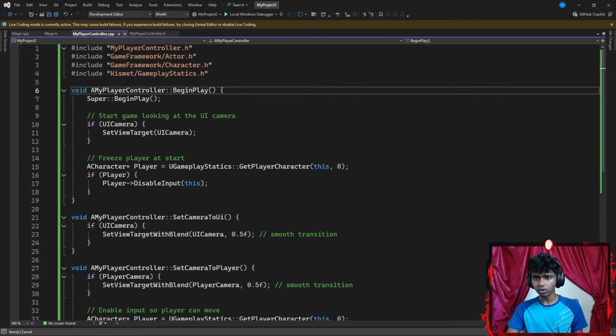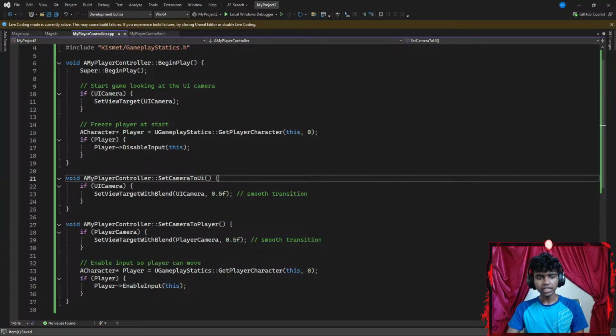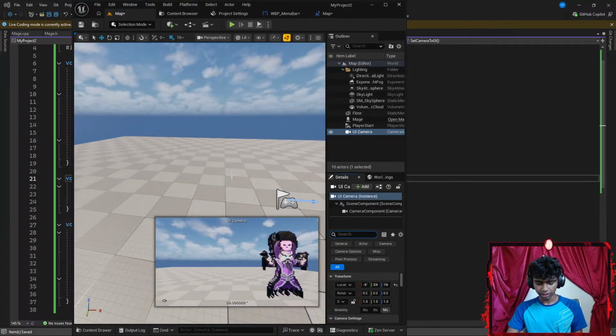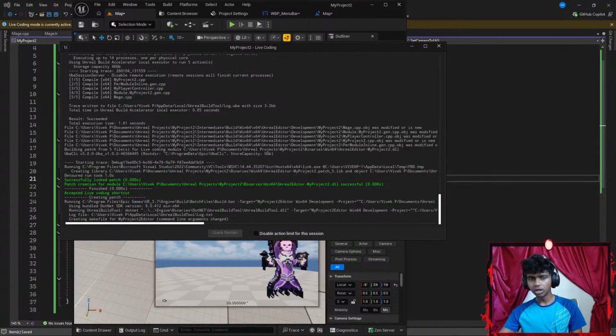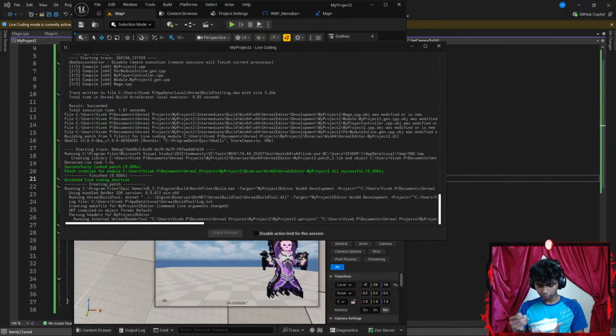Let's hit Control S to save the code. Now apparently this should work. Let's go ahead and hit Control Alt F11 to compile my code. While it's compiling, I'll read some notes.